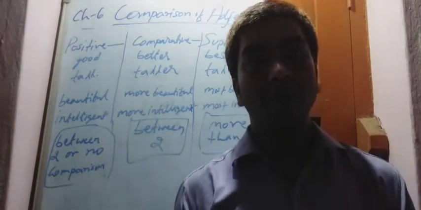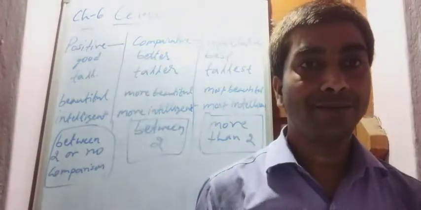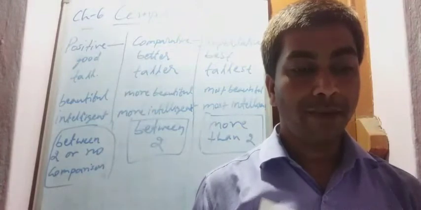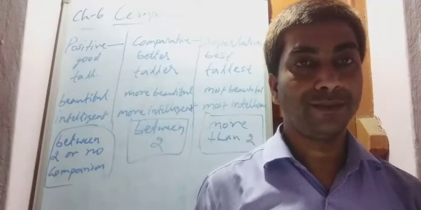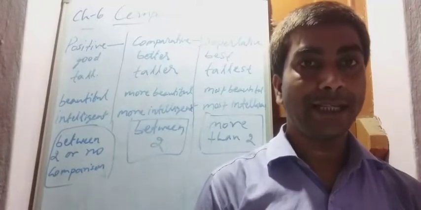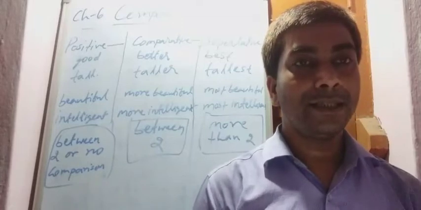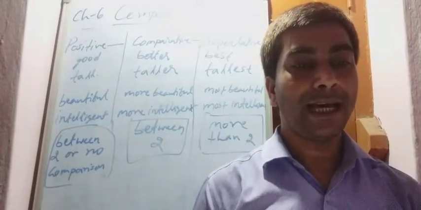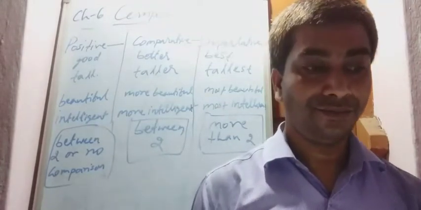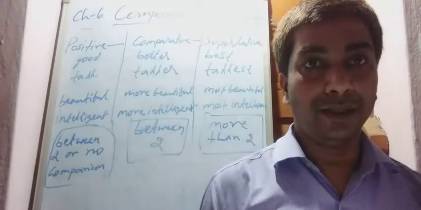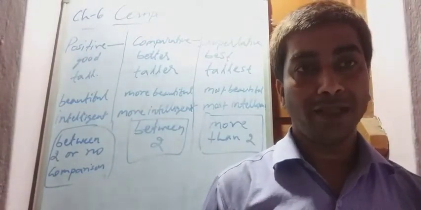Today we are going to study English grammar, chapter number 6, comparison of adjectives. About adjectives we have already read in chapter number 5. Now in chapter number 6 we are going to study comparison, means compare adjectives. We have to compare between two or more persons or things.